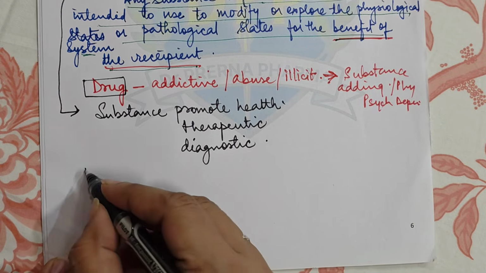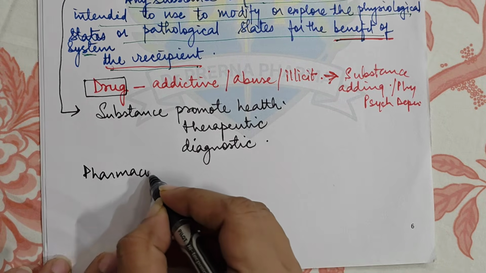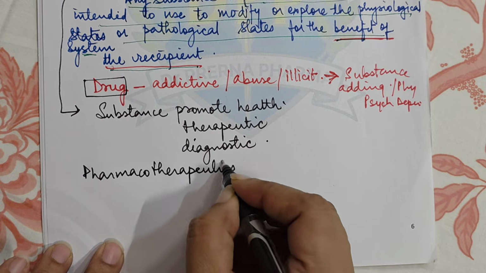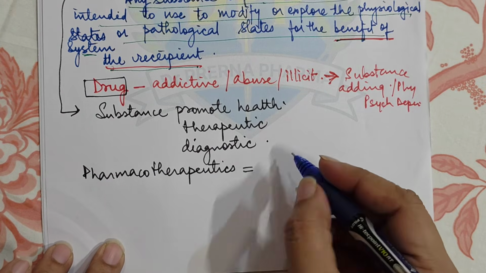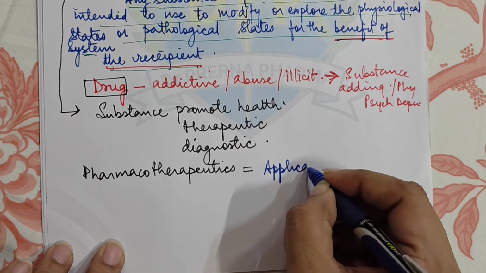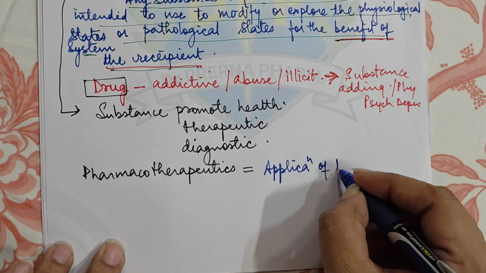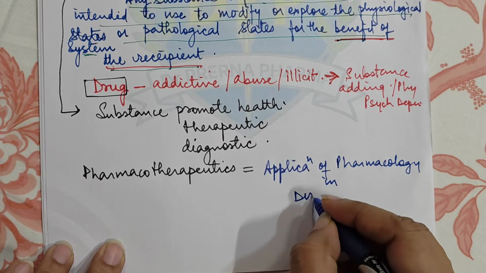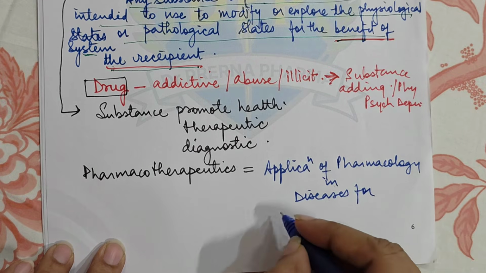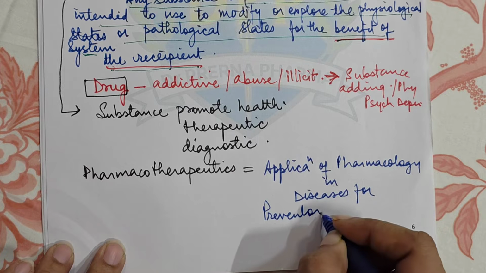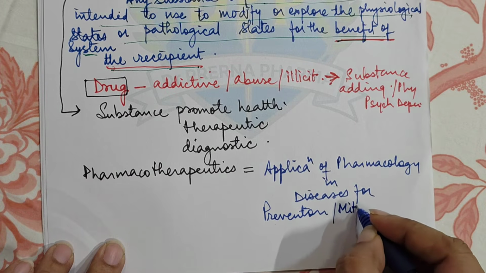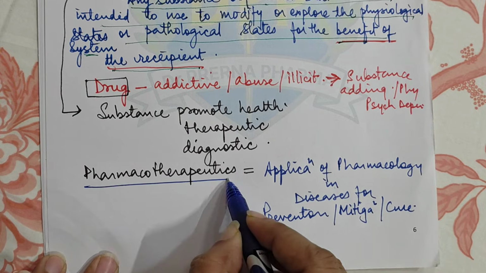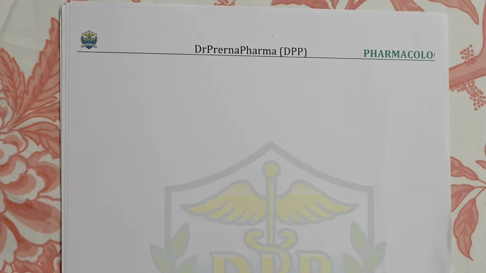Now the next definition that we usually come across is called pharmacotherapeutics, right? Now pharmacotherapeutics, as the name itself suggests, is the application, like physics is the application of maths, so it is the application of pharmacology in diseases, for prevention of that particular disease or mitigation or cure of that particular disease. So that is called pharmacotherapeutics. Let's go to the second definition.